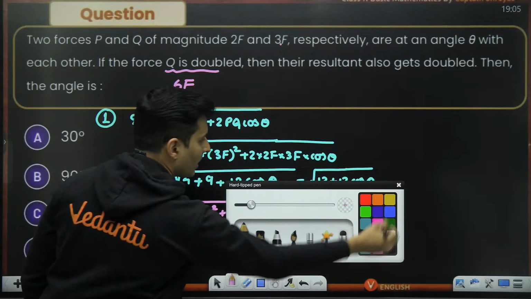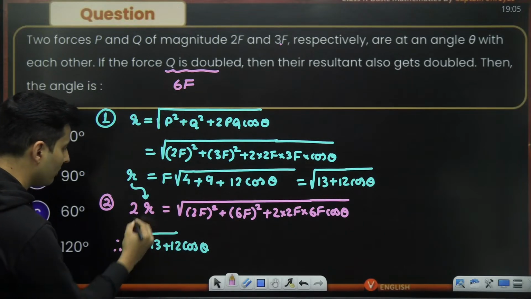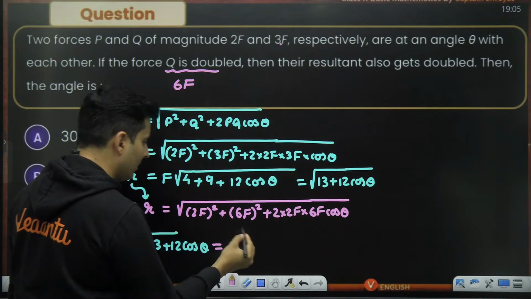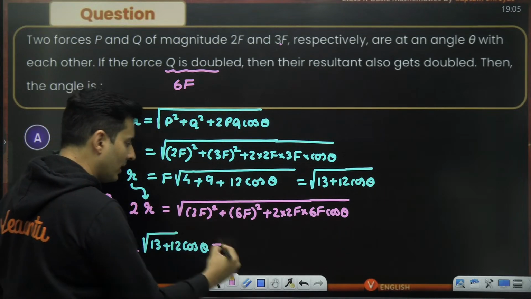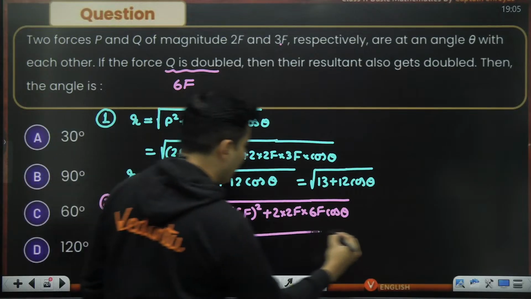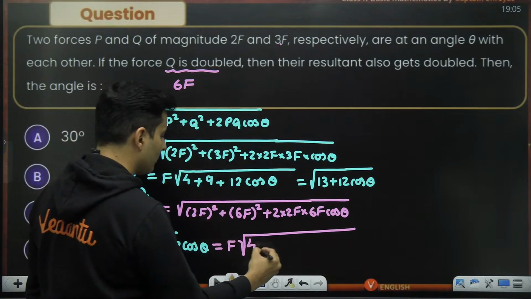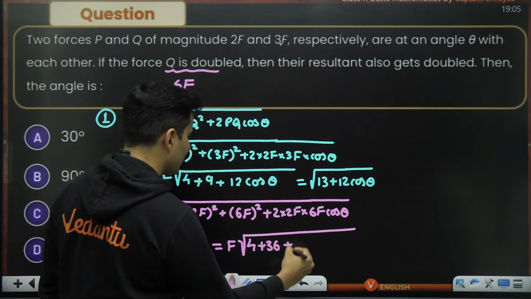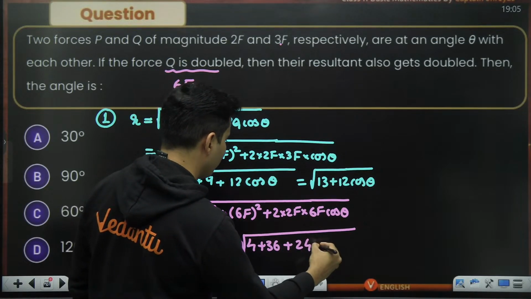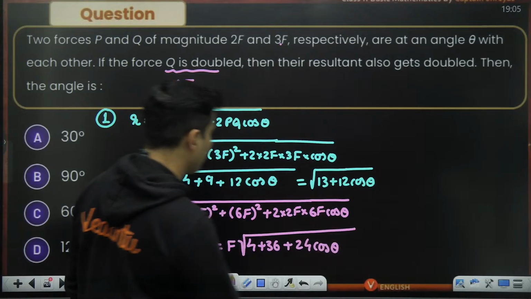This number 2 will be as it is, equal to, everywhere F square is there, but it is inside the root. So when I bring it outside, square root of F square will become F, and I will have root of 2 square is 4, 6 square is 36, plus 2 2s are 4, 4 6 are 24. So 24 cos theta over here.